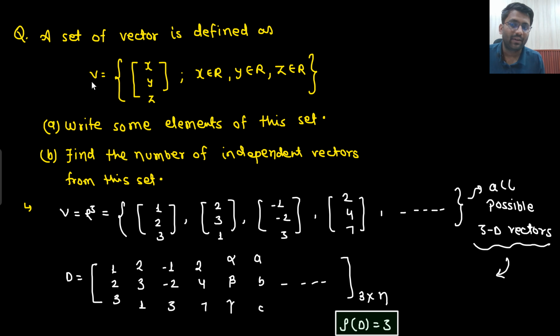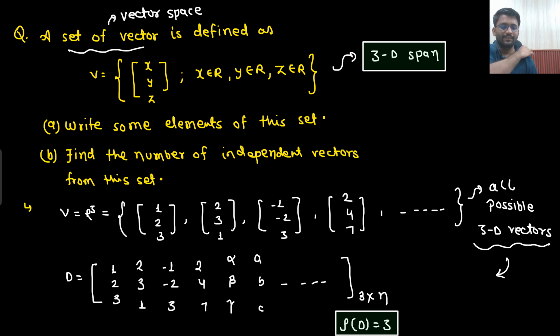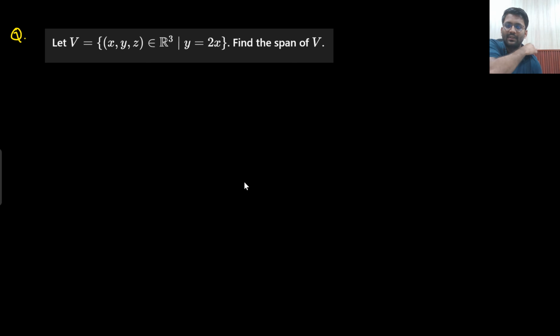So what will be the span of this vector space? Set of vectors means vector space. So what will be the span of this vector space? The span of this vector space will be 3D. 3D span I will have. Is that clear? Okay, let's go to the next question.